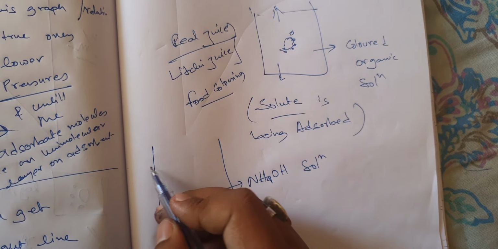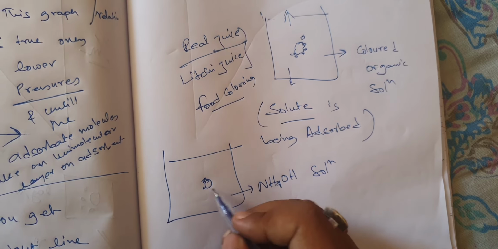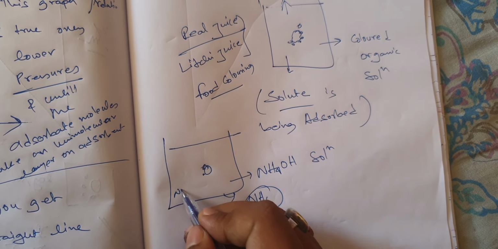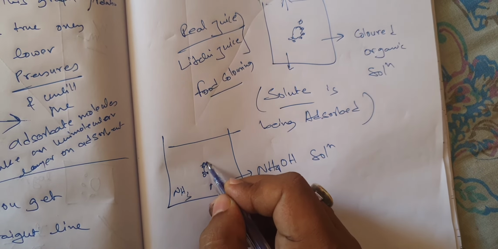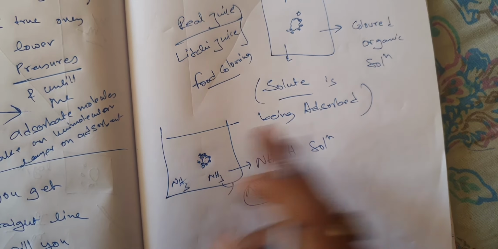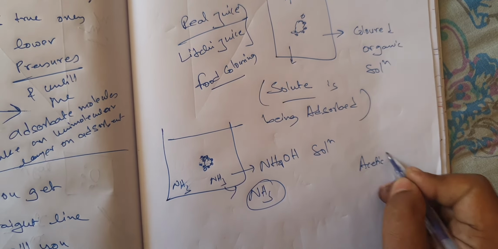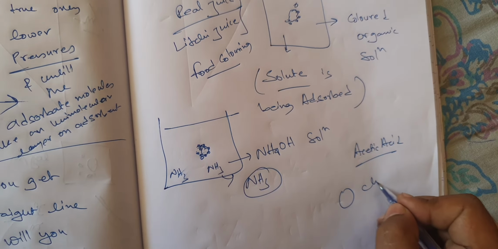In NH4OH solution also, if you put charcoal, there are a lot of NH3 ammonia molecules roaming around. They are all adsorbed, meaning again a solute is adsorbed from a solution. Acetic acid from organic solutions can be adsorbed with the help of charcoal.